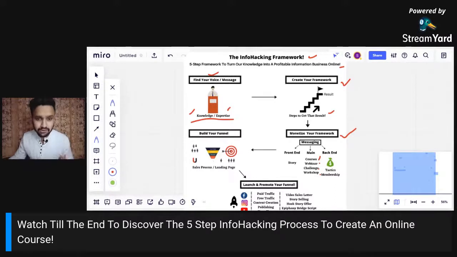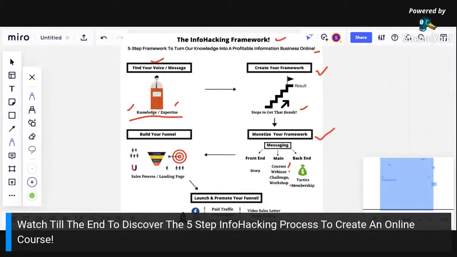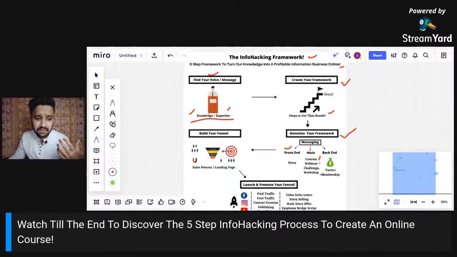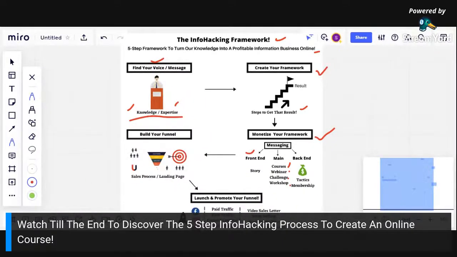Now how do we create content? There are 3 different types of content that we need to create. Let me show you again. First is going to be the front end messaging. Messaging is nothing but structuring our message, our knowledge, our voice, our skills into 3 different things: front end messaging, main messaging, and back end messaging. Let's dive in. Front end messaging is going to be our story, guys.